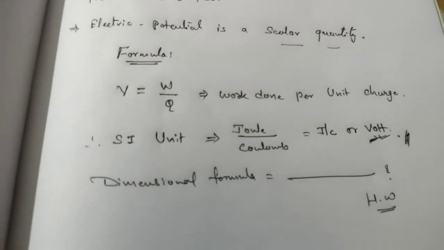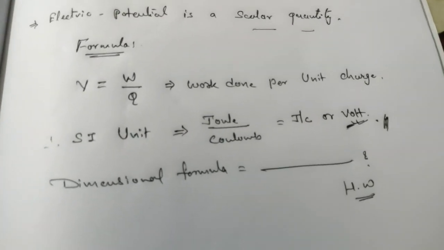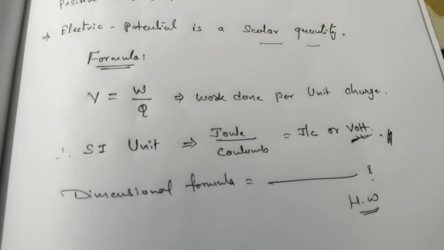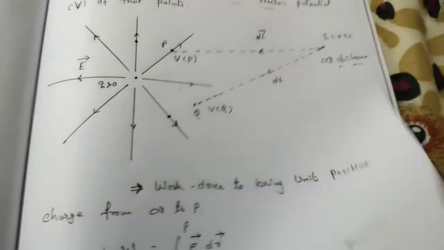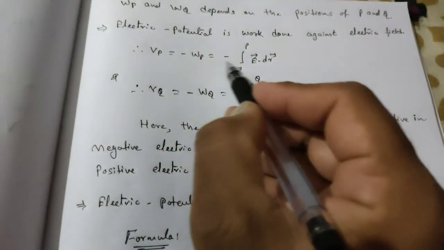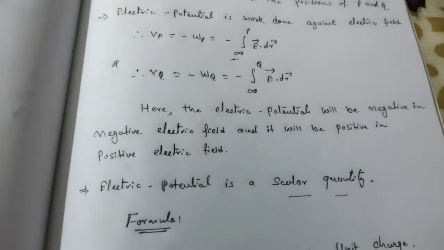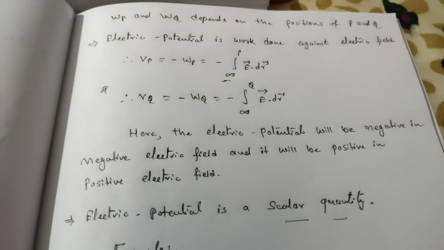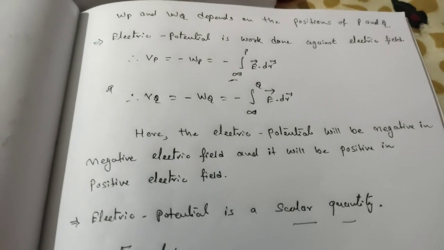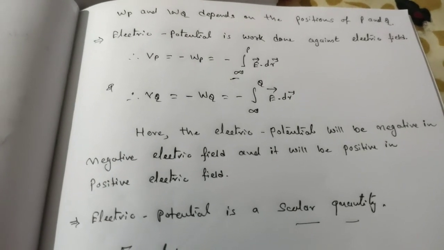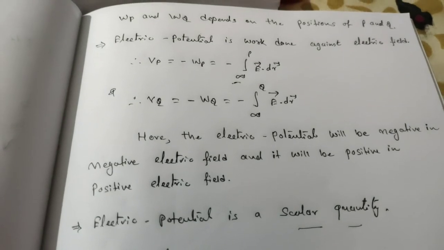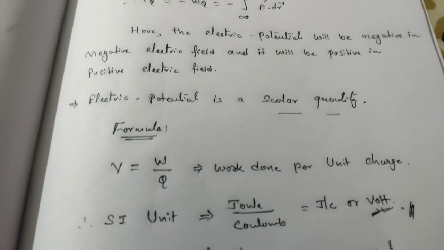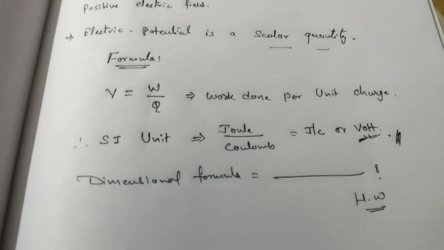The basic formula is work done per unit charge, and by using this you can easily find it. Remember, this is a very important concept and this equation is very important. By using this equation and formula we will solve many numericals as well as theory. So please watch it properly.